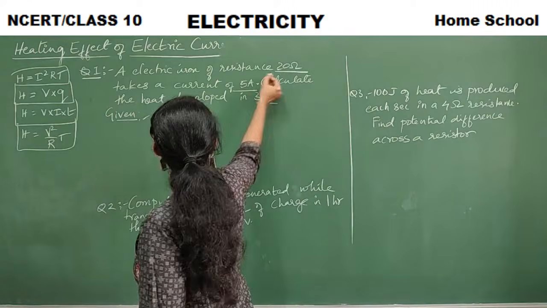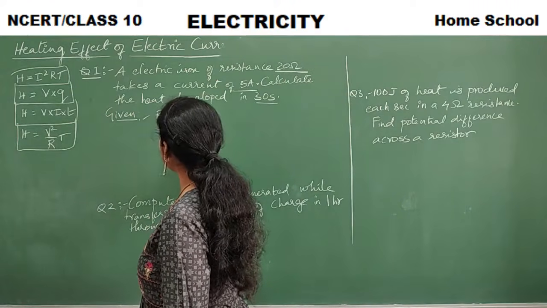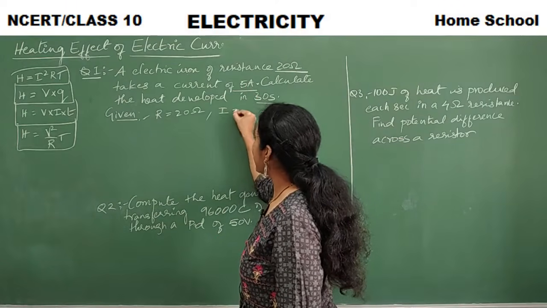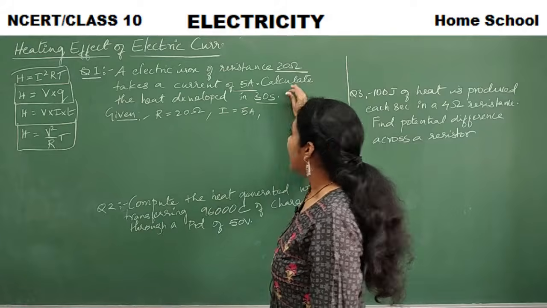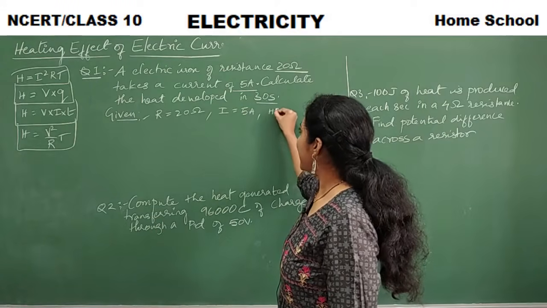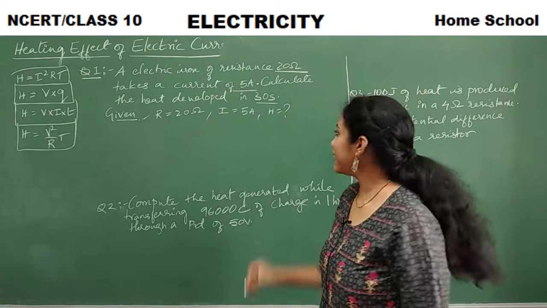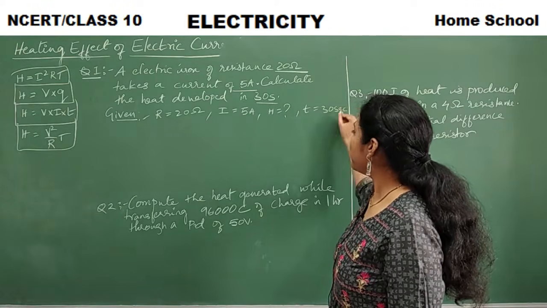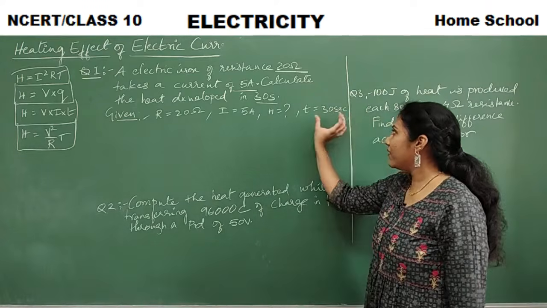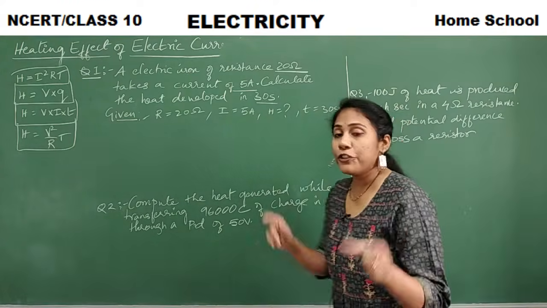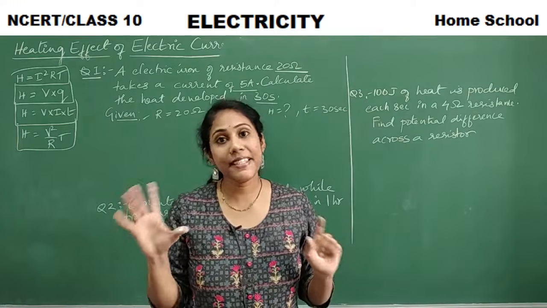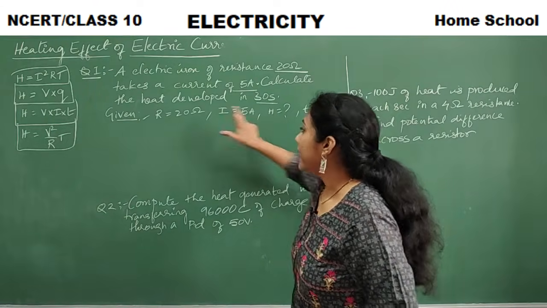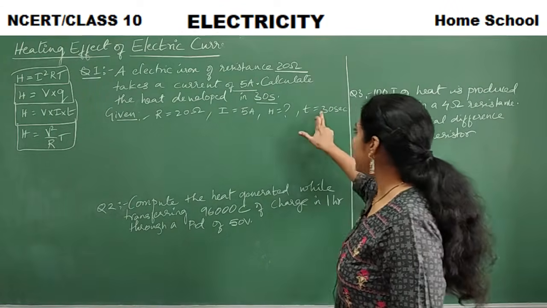So what is given? Resistance R is given, that is 20 ohms. Current of 5 amperes is given, that is I is equal to 5 amperes. Calculate the heat produced: H is what they are asking, right? And then time is given. What is time? 30 seconds. You have to be careful with the time because sometimes they will give it in hours and minutes, where you should definitely convert the time into seconds.